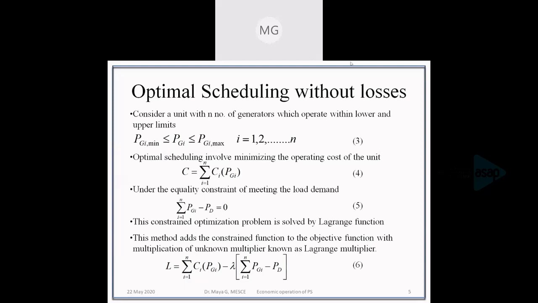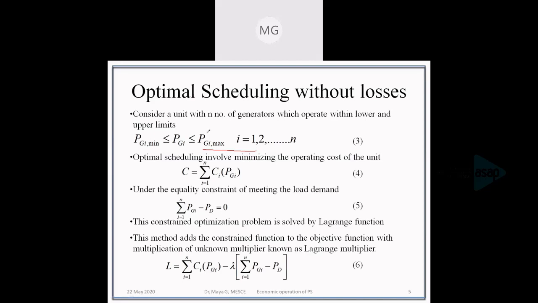A unit has to generate a minimum value that is given by PGi min, and the maximum value that a generator can generate is given by PGi max. This will be applied for each and every generator which is connected in the system. If there are n number of units, n equations will be there.